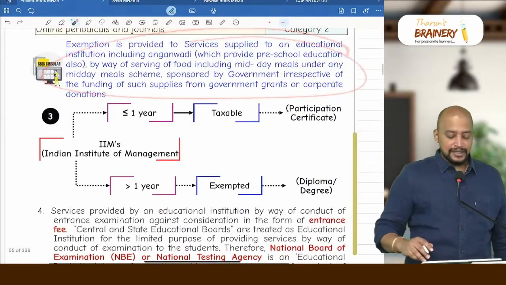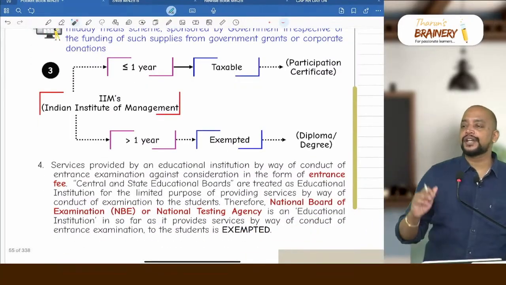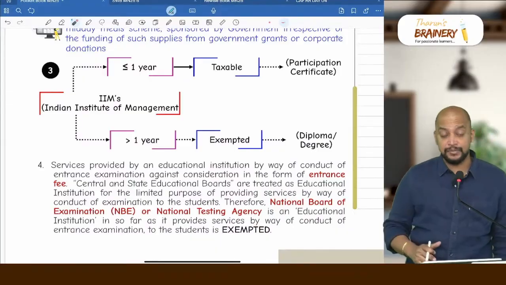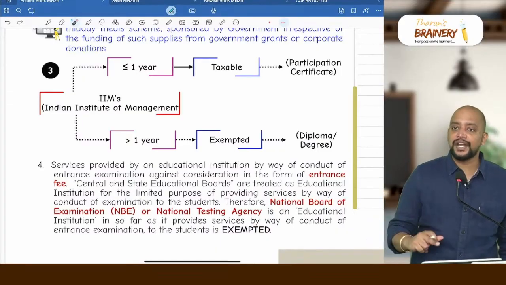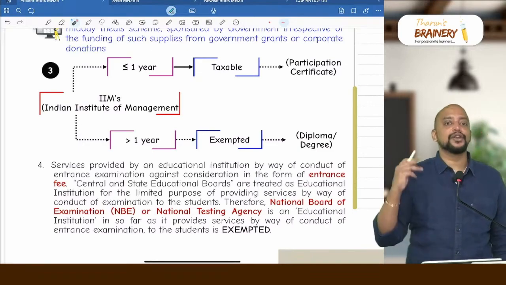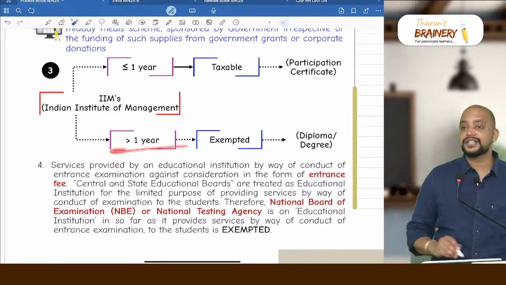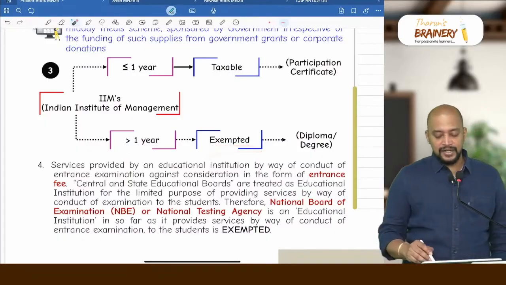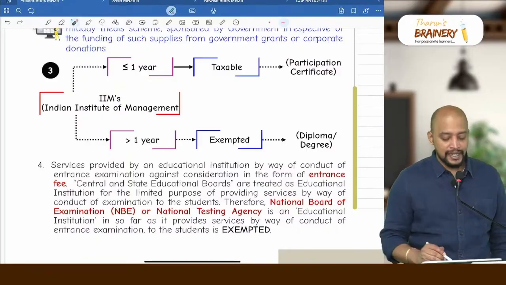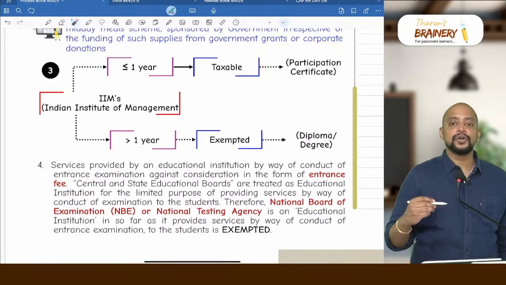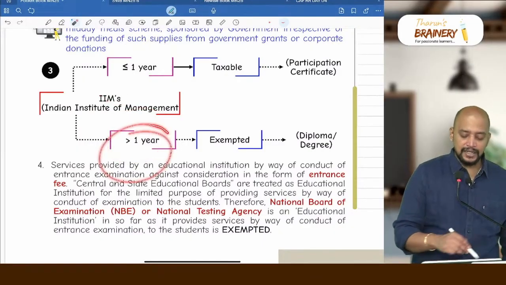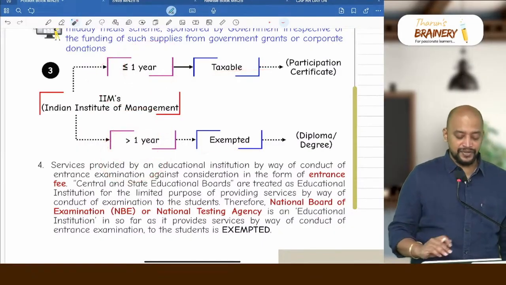That is this circular. Then IIMs. IIMs are also treated as education institutions. So any services provided by them to its students, faculty, staff is exempted. However, if the IIMs are providing courses wherein a degree or a diploma is given, then only it is exempted. Means long term courses greater than 1 year are exempted, where the diploma or degree will be given. What if it is a short term course, less than or equal to 1 year, where there is only a participation certificate? That will be taxable. So you see the timing: greater than 1 year, exempted; less than or equal to 1 year, it will be taxable.